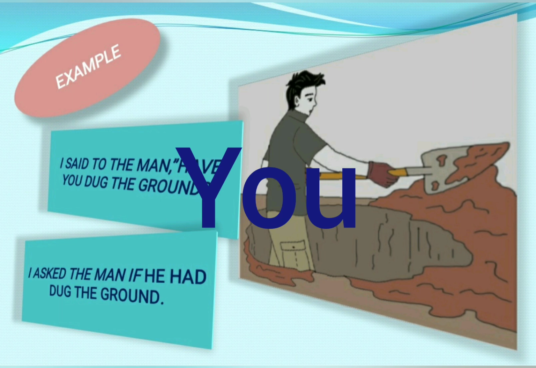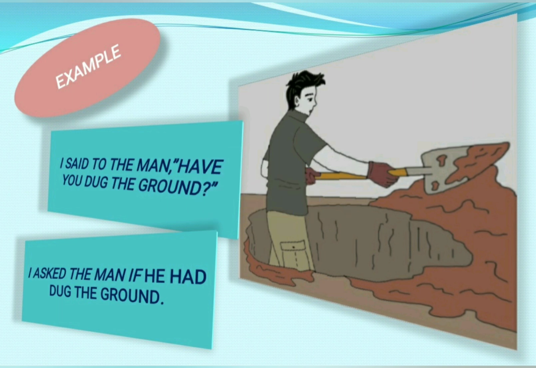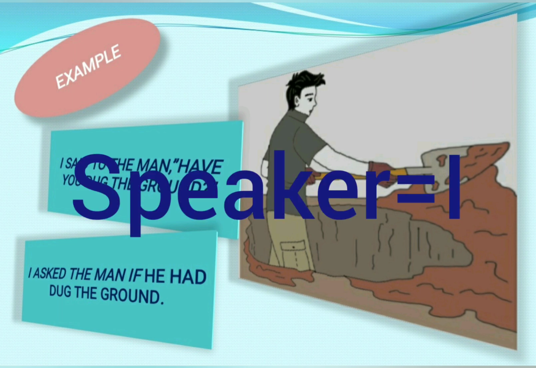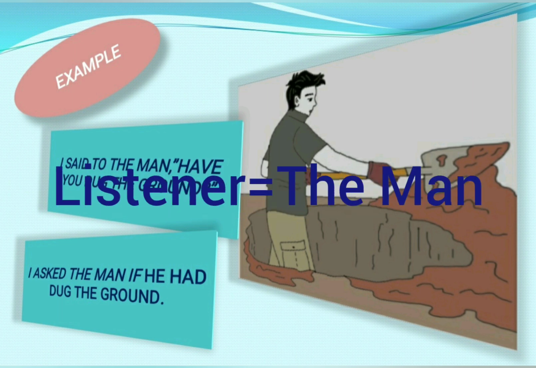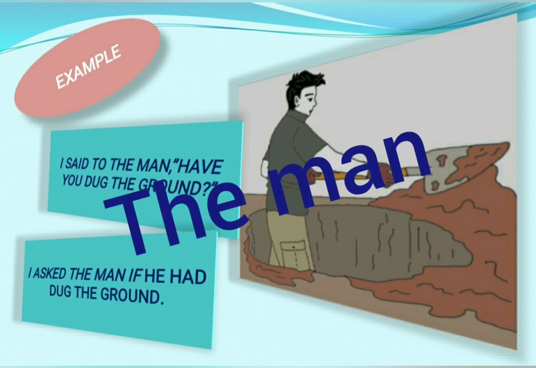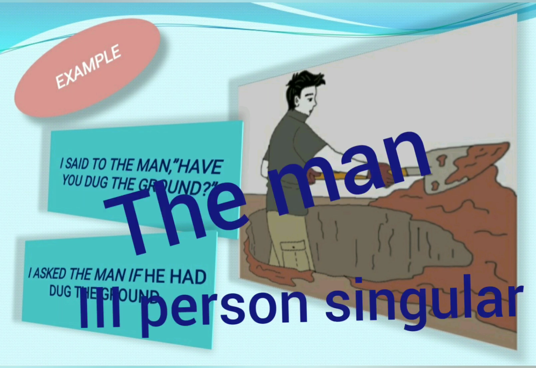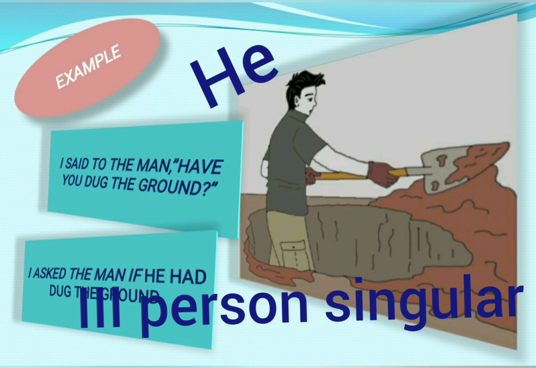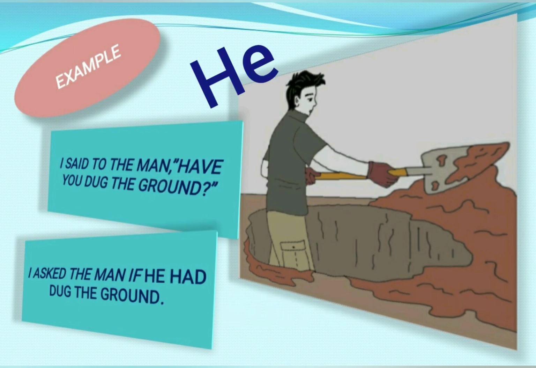So you will have to think whether you is used for the speaker or for the listener. Here you is used for the man, and the man is third person singular. So for him we will use he in indirect speech.